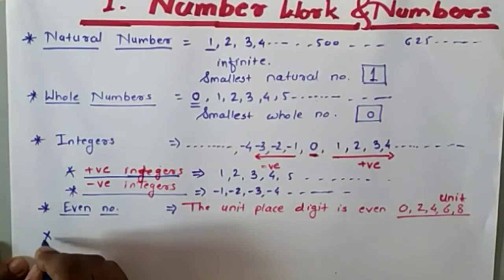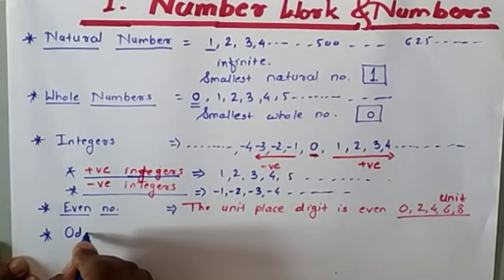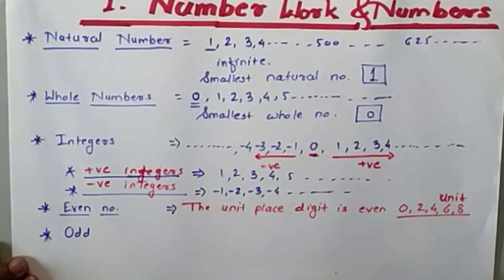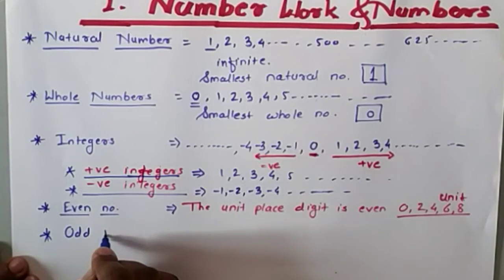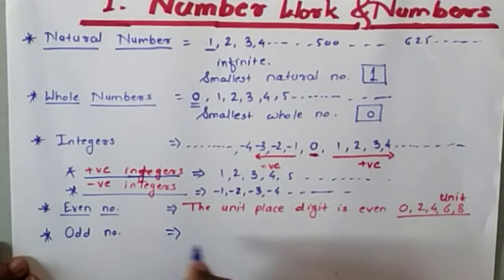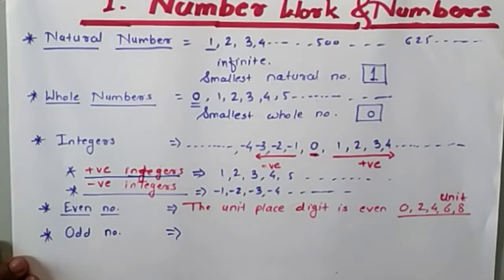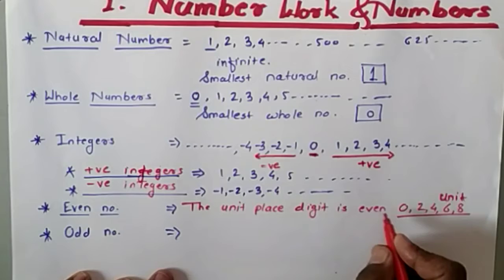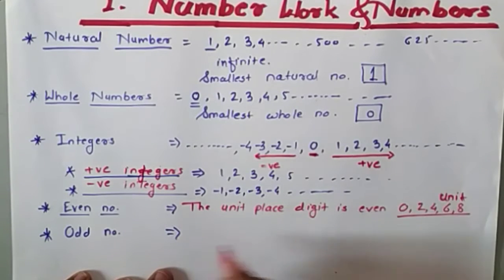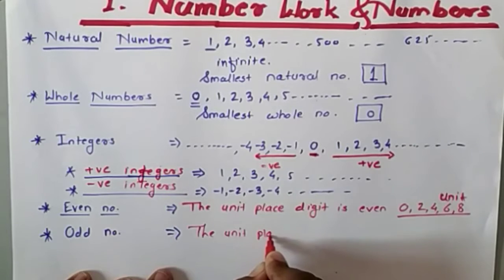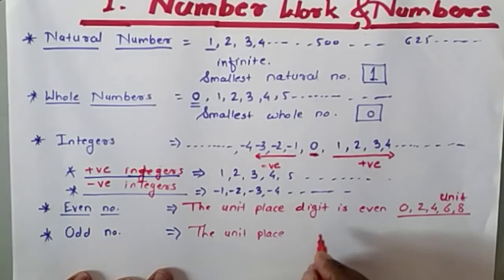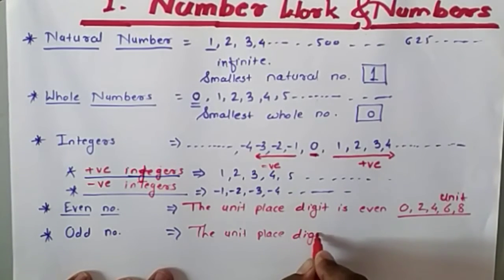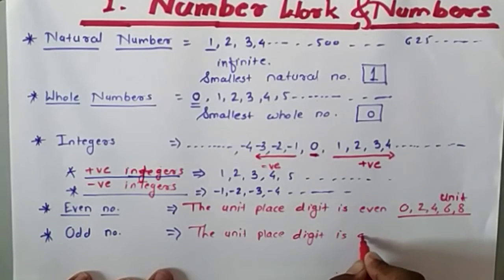The next point is the odd number. Okay, this comparative study we will do here. So first we will write odd numbers. Which are the odd numbers? The unit place digit is odd.